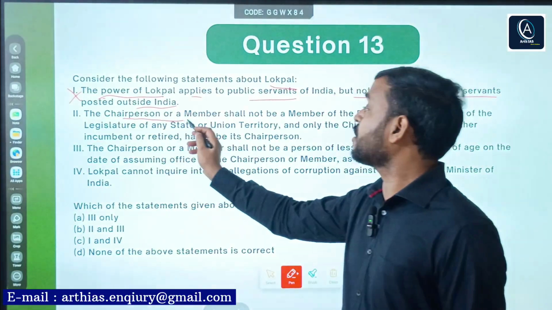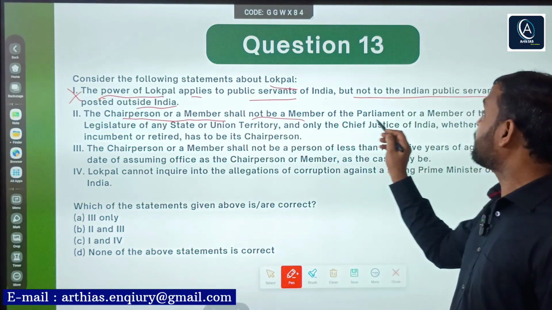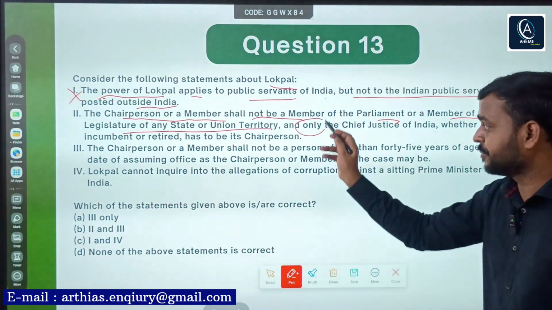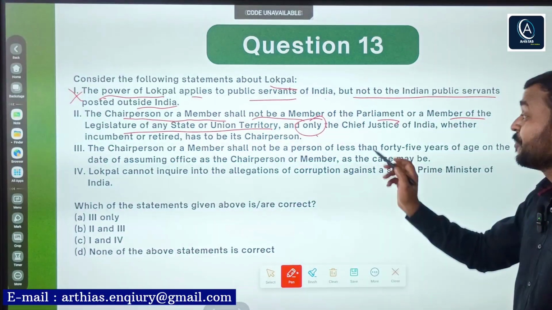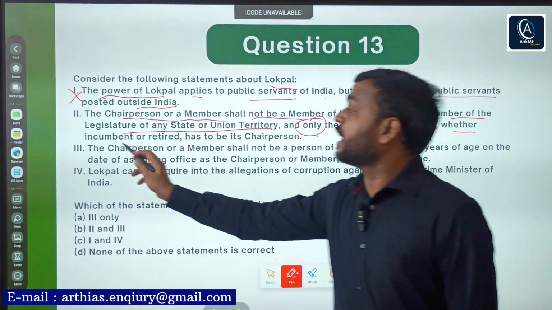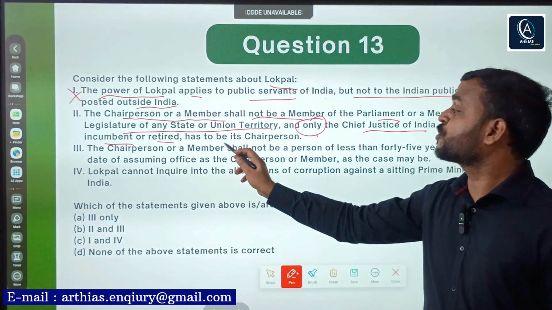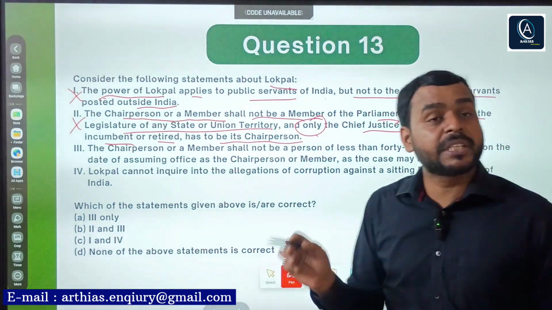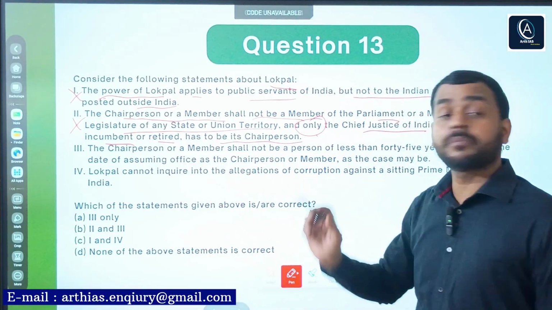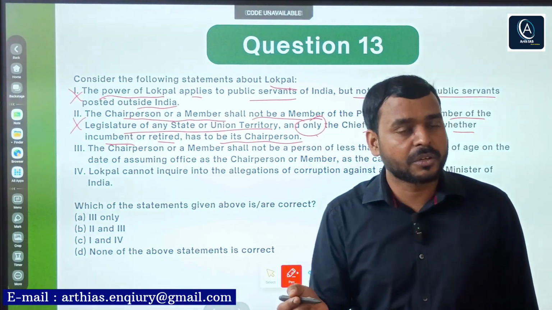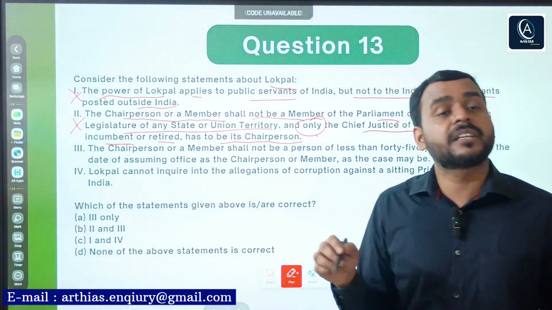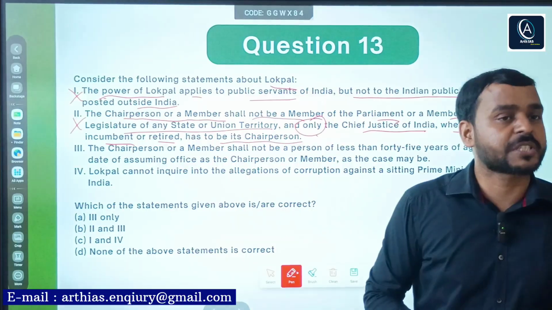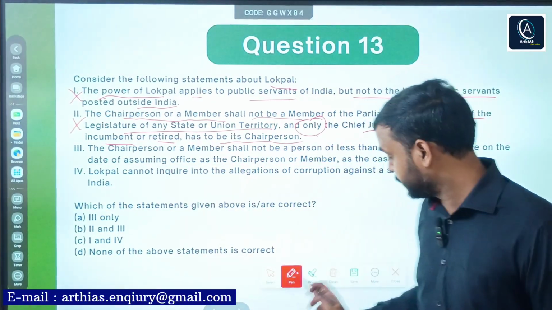Second, the chairperson or member shall not be a member of parliament or member of legislature of any state or union territory, and only, right, be careful, only Chief Justice of India, whether incumbent or retired, has to be its chairperson. No. Though Chief Justice of India, whether retired or incumbent, can be its chairperson, any other person who has knowledge, experience regarding public service, who is a man of honesty, integrity, can be its chairperson. So this statement is again incorrect.